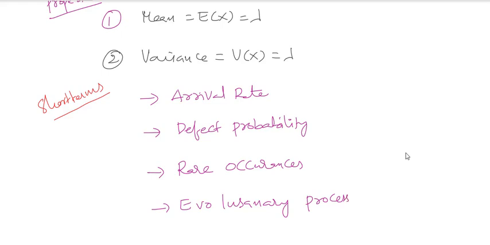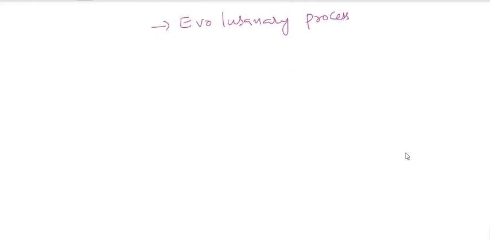If you identify these terms in your problem, then that problem belongs to the Poisson distribution. Let me take an example so that you will have an idea.